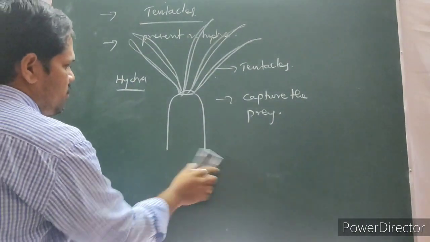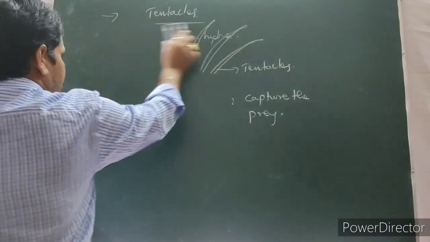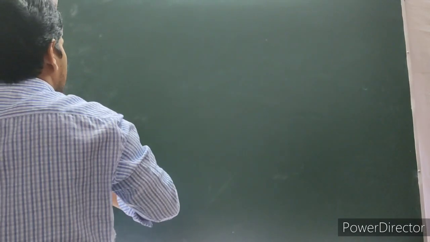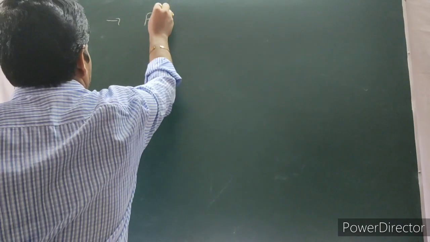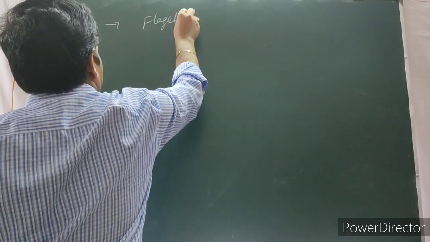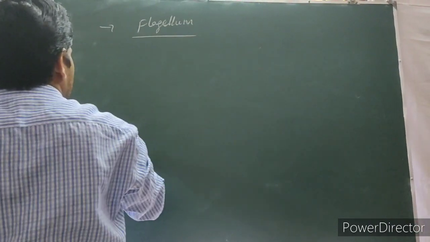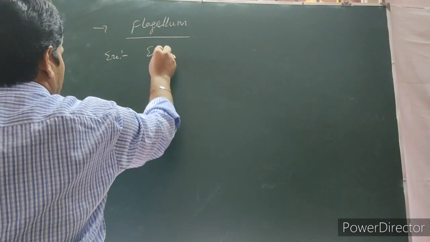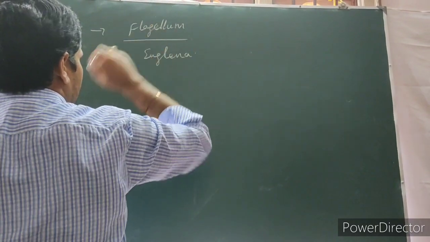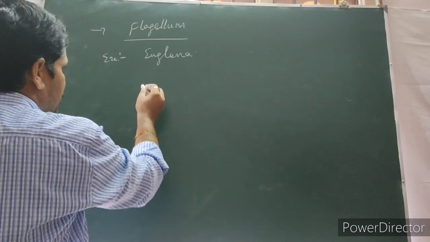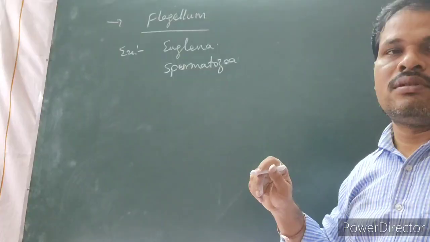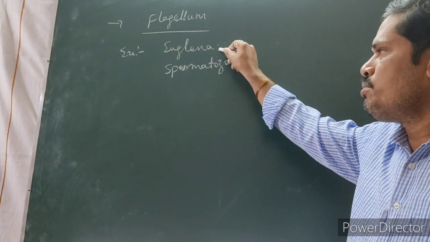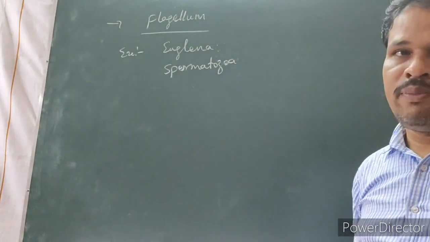After that, if you observe the flagellum, for example, euglena. The flagellum is observed in euglena, coming under the protozoans, and also in the spermatozoa.